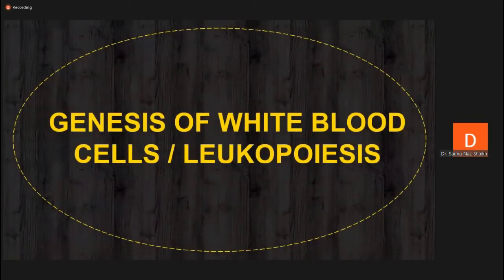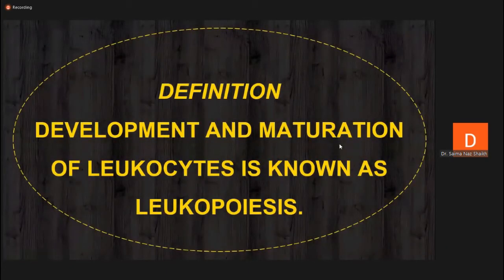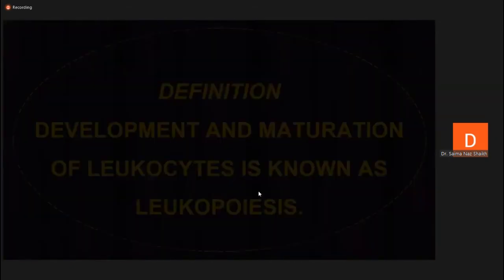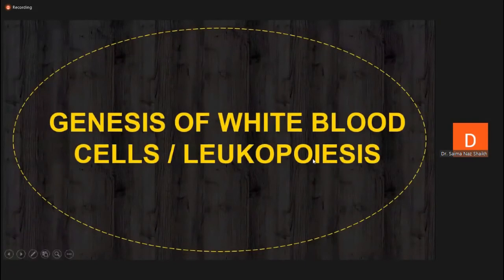Now come to another important segment. This is the second important target of today's lecture, that is genesis of white blood cells. Genesis of white blood cells, this process is termed leukopoiesis. Leuko means white cell, poiesis means generation. So leukopoiesis is the generation of white blood cells.